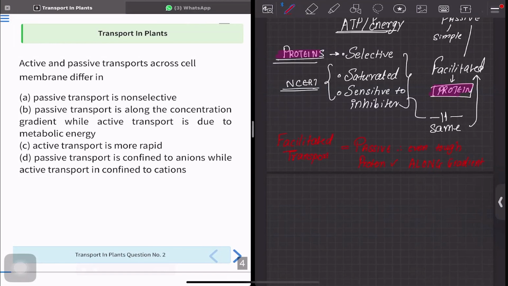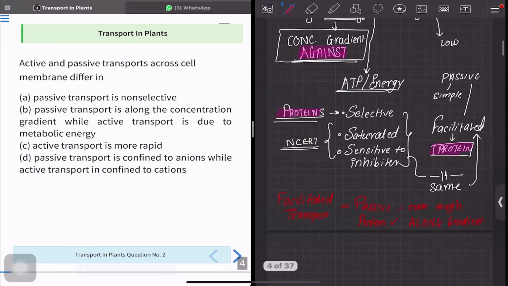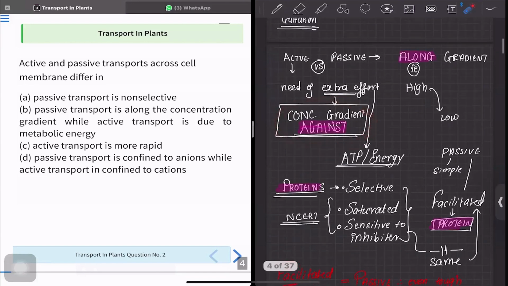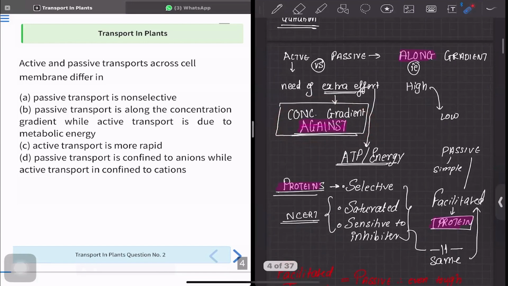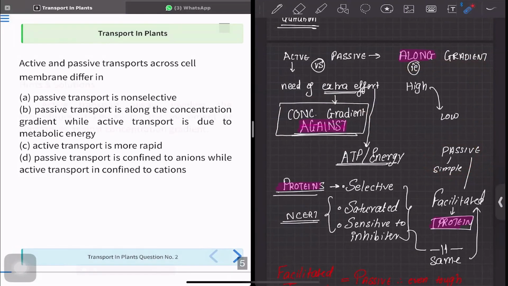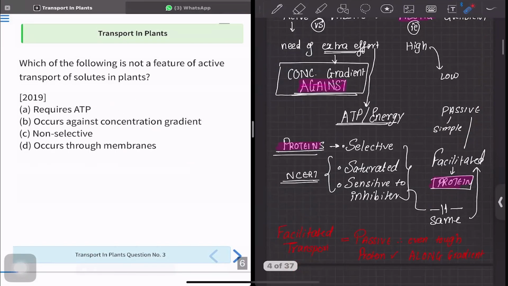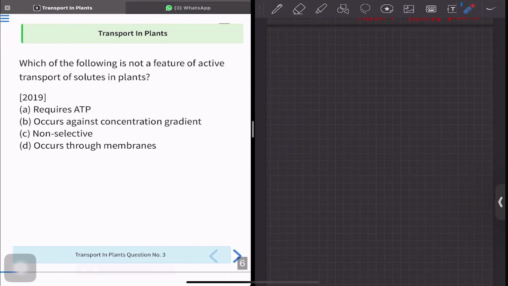Let's move to option number B. Option B says passive transport is along the concentration gradient, while active transport is due to metabolic energy. That is actually true. We have seen that active transport is going to be against the gradient and passive transport is going to be along the gradient. That is what option B is saying. So ultimately option B is the correct answer. So the answer for this question is option B. Now let's move to question number 3. Question number 3 says, which of the following is not a feature of active transport of solutes in plants?